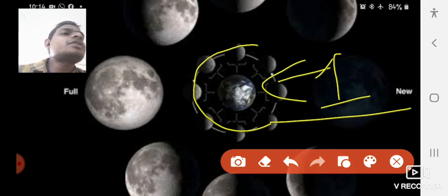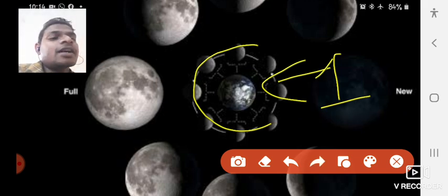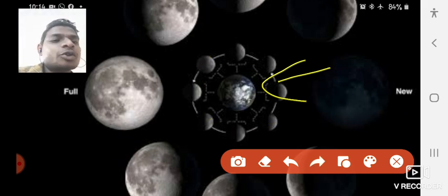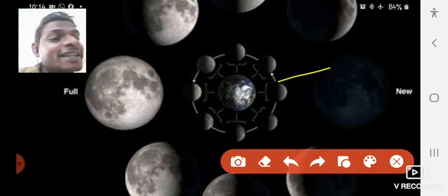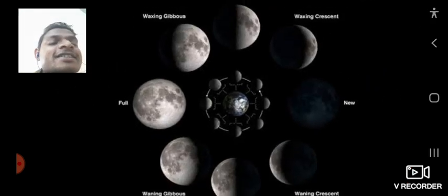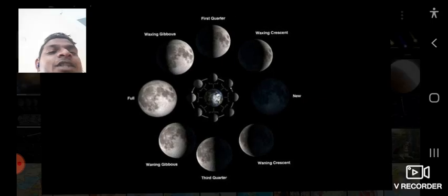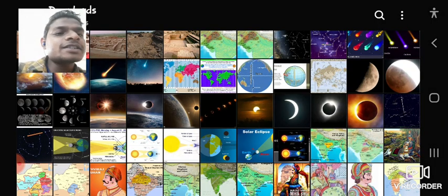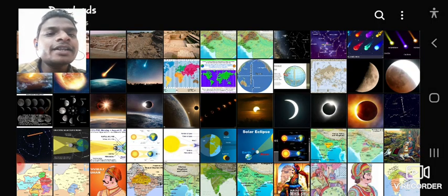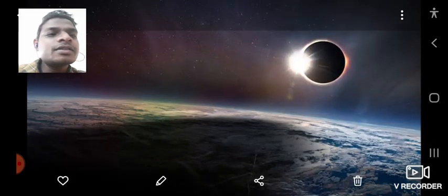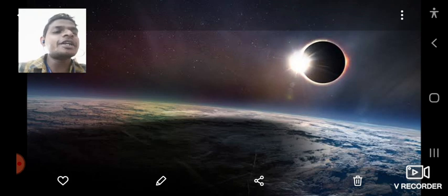It is about 3,84,000 kilometers away. It is very easy to observe, but the distance will amaze you. From this you can better understand. Just see how beautiful it is.